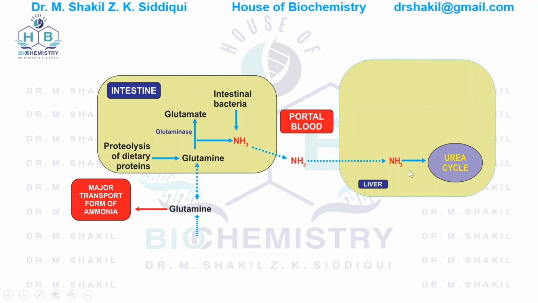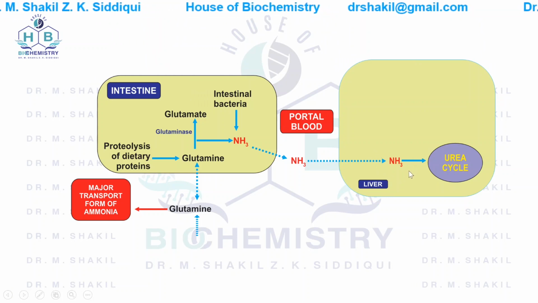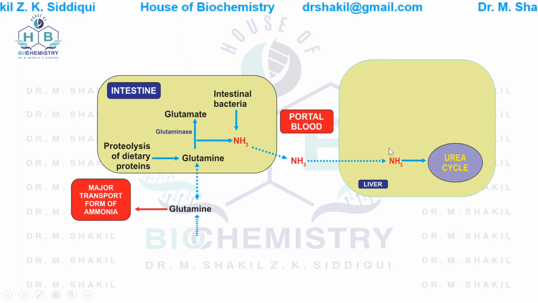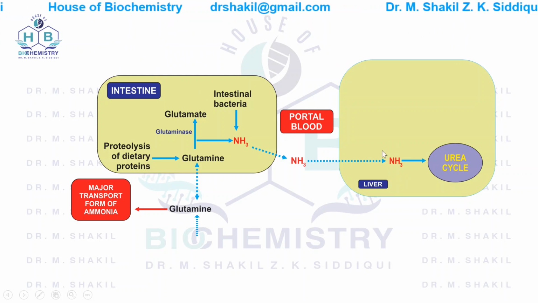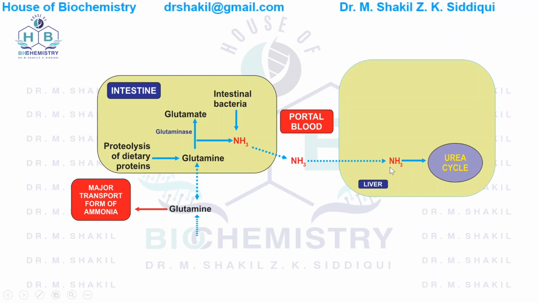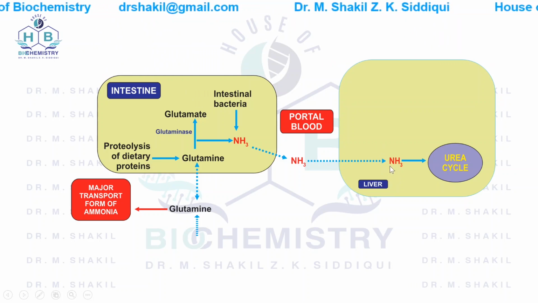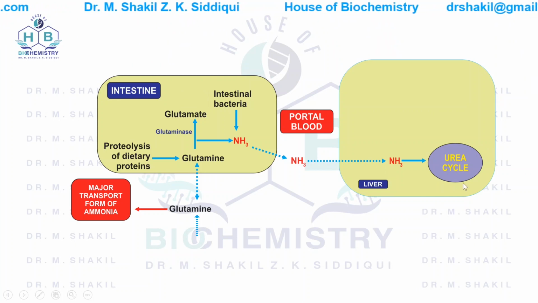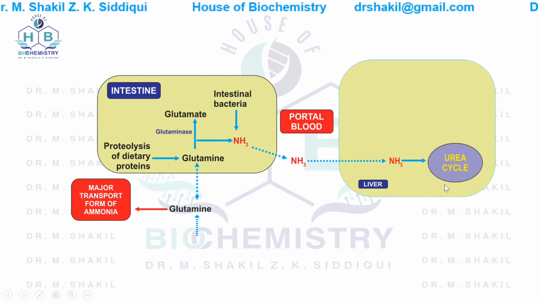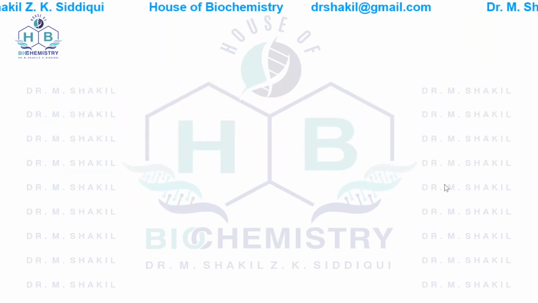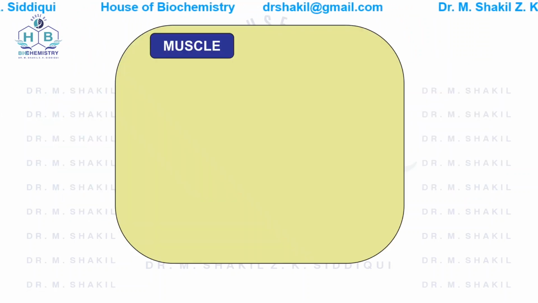We previously studied that urea has two amino groups, so one of the nitrogens in that urea comes from this ammonia. Remember that point.